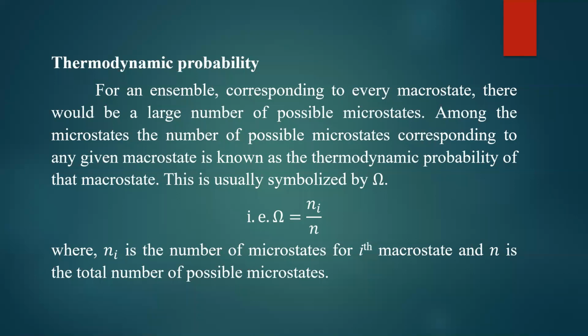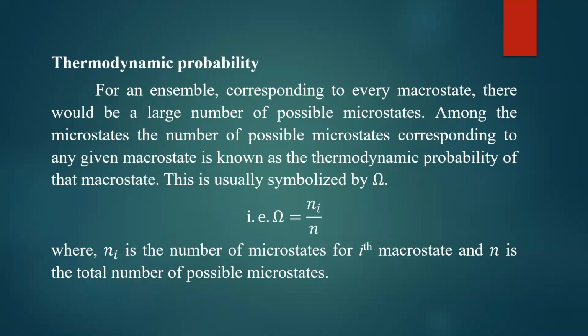Okay, so that is where Ni is the number of microstates for the ith macrostate, and N is the total number of possible microstates. We need to see how many microstates there are in total. Within that, for a particular macrostate, what are the possible microstates you can study.